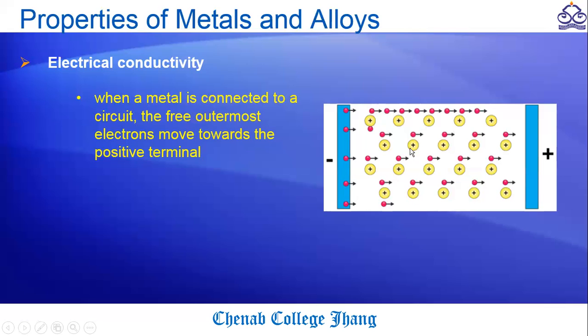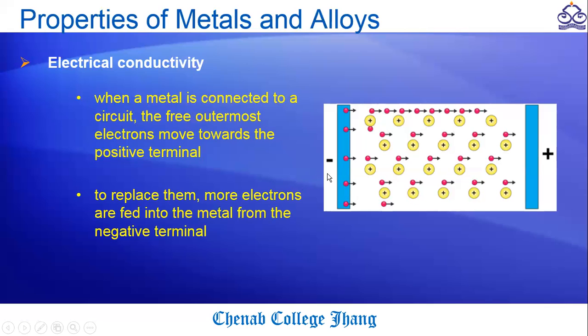To replace these electrons, more electrons are fed into the metal from the negative terminal. As a result, electrons are transferred from the negative to the positive terminal due to these free electrons. In this way, metals can conduct electricity.